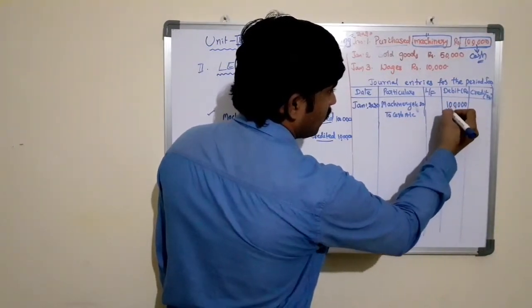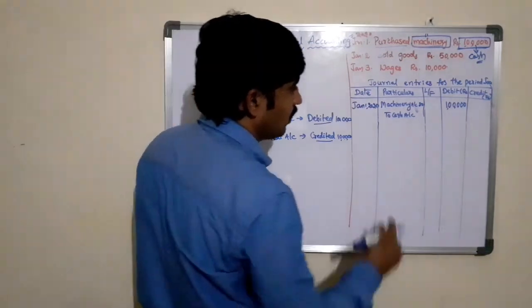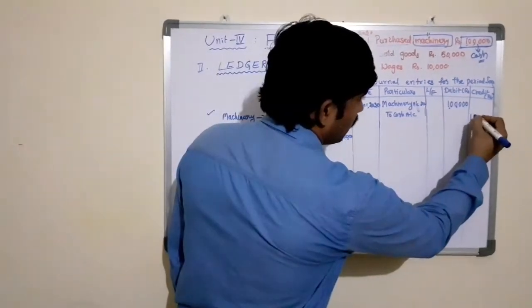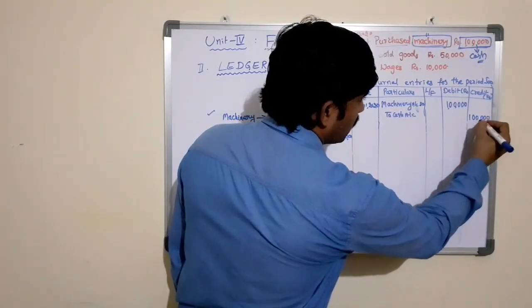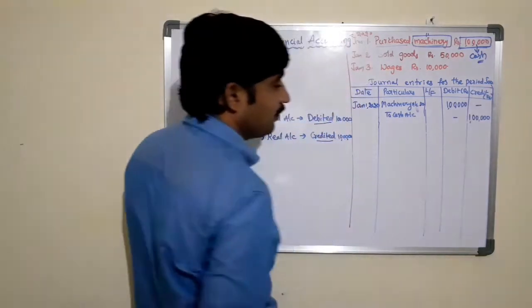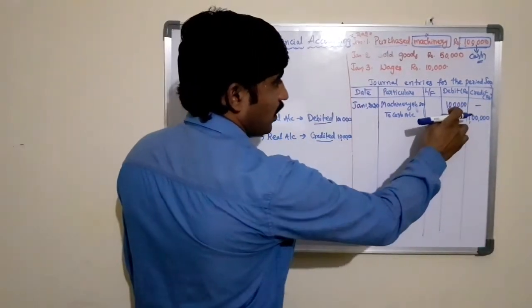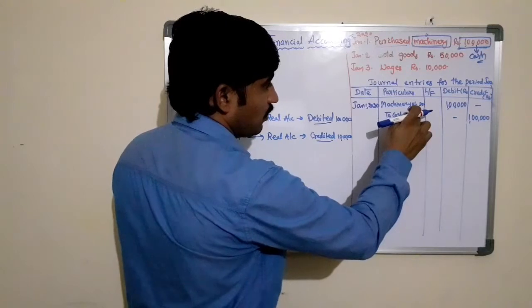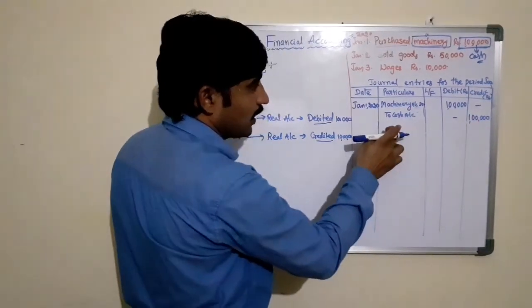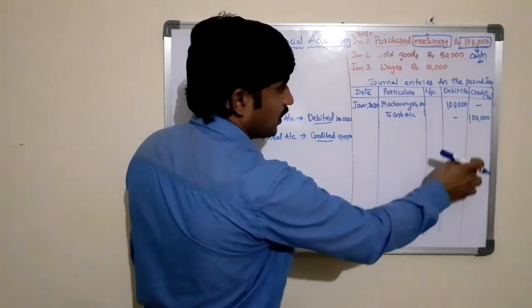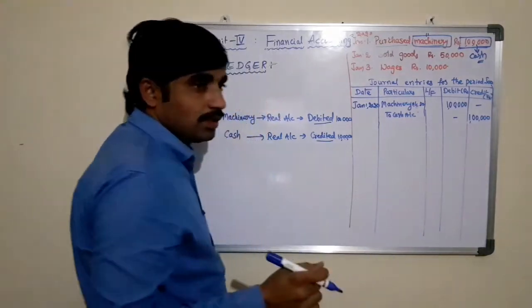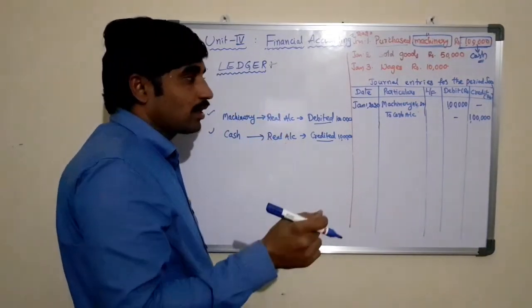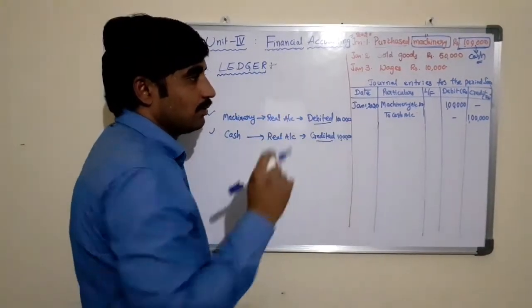Machinery worth 1 lakh rupees is coming into the business, and cash worth 1 lakh rupees is going out from the business. So in the amount column, 1 lakh rupees for the corresponding account, 1 lakh rupees for the corresponding account, because the debit and credit columns are used to write the amount of the account which we are taking here.